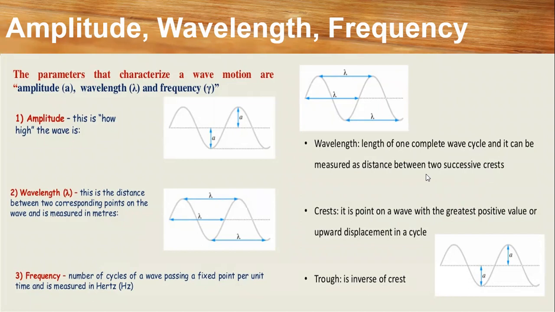Next is nothing but the definition of the crest here, which is the point on the wave with the greatest positive value or upward displacement in the cycle. Similarly, the trough is nothing but the inverse of the crest. If the crest is the highest in the positive, definitely the trough will be the lowest point. That is just like the maxima and the minima.